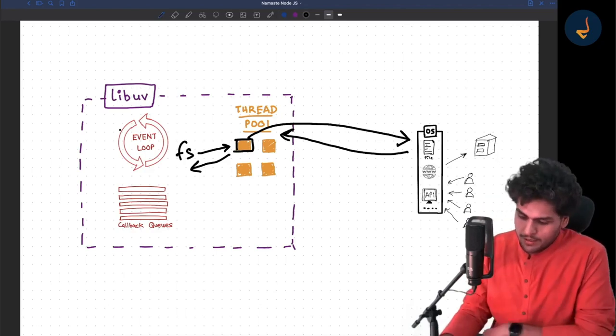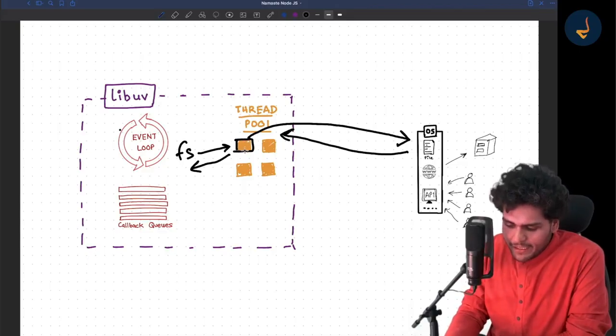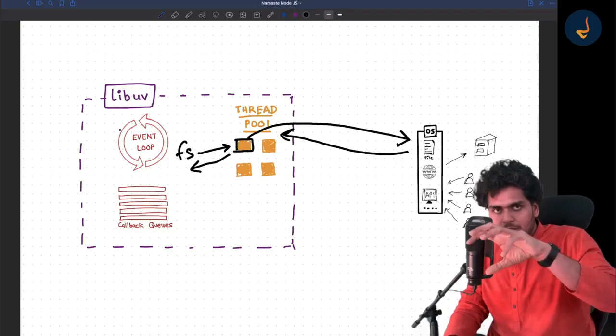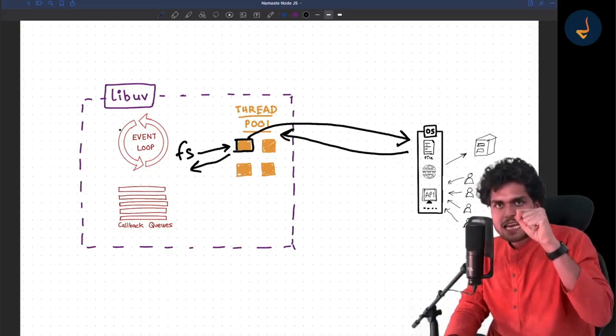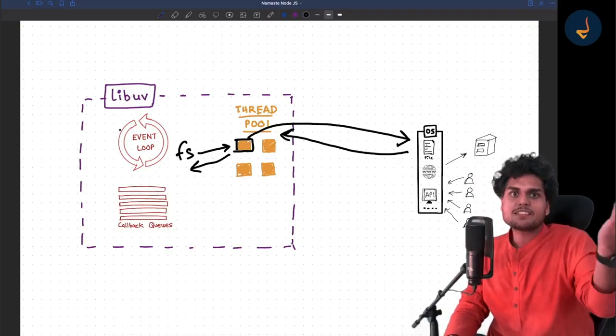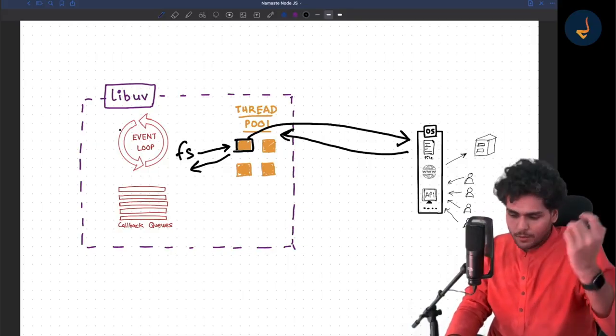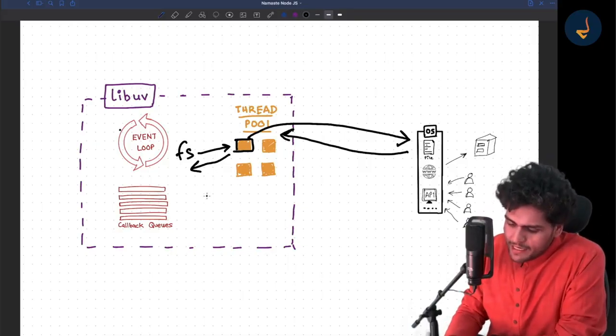So when this file reading is complete, the thread which was engaged just frees up. Then it is available for some other operation. Now, similarly, suppose you are doing crypto, hashing a password.